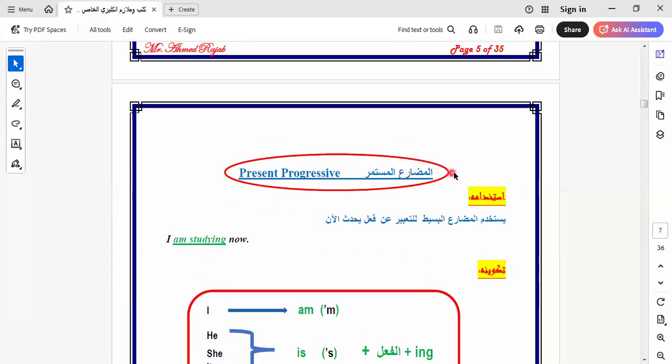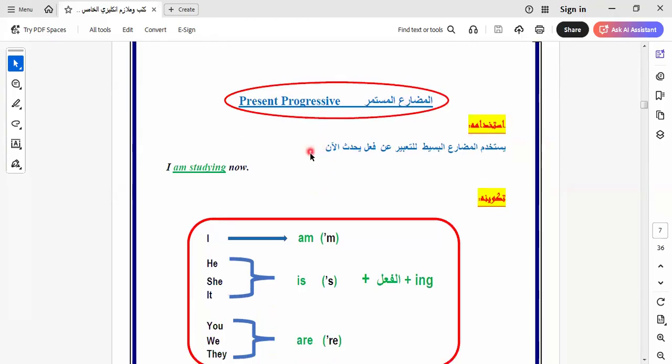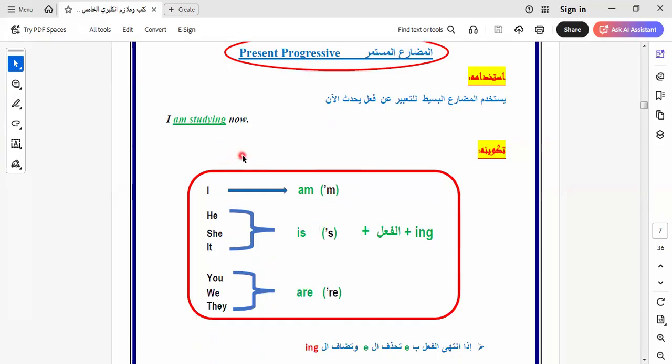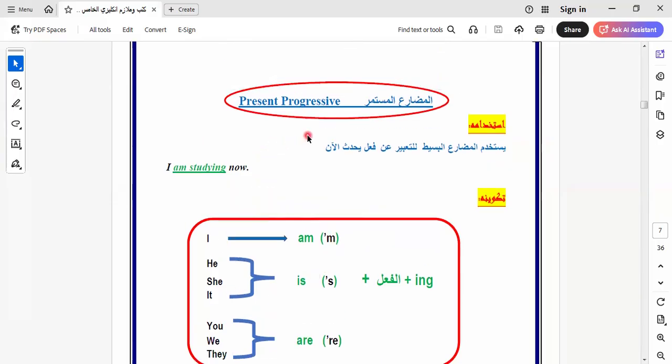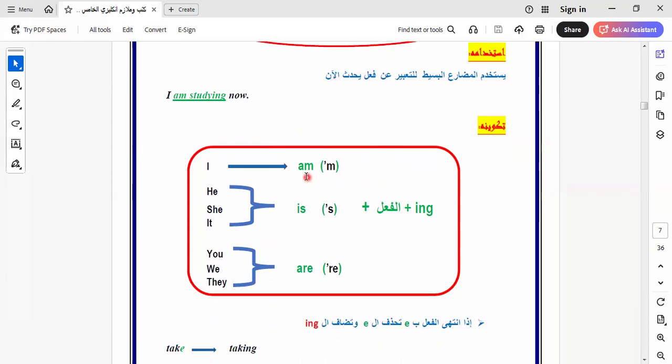Here is called the present progressive or the present continuous. We have a double name, present continuous or present progressive. Both are correct. What is this tense expressing? This tense expresses the action that is happening at the time of speaking. What is the formula of this tense? I takes am, he, she, it take is, you, we, they take are.